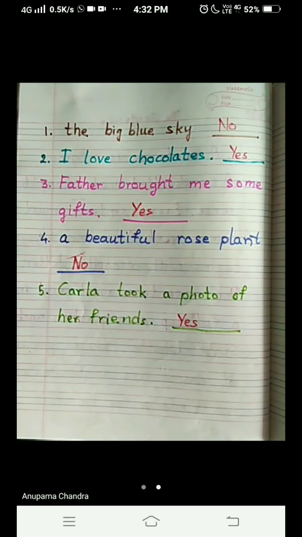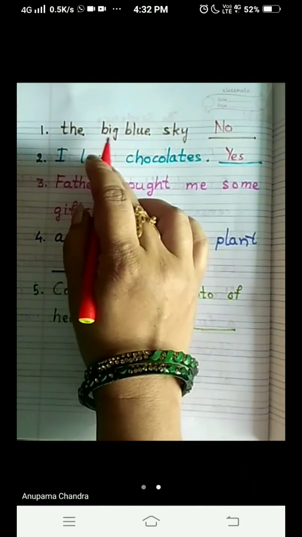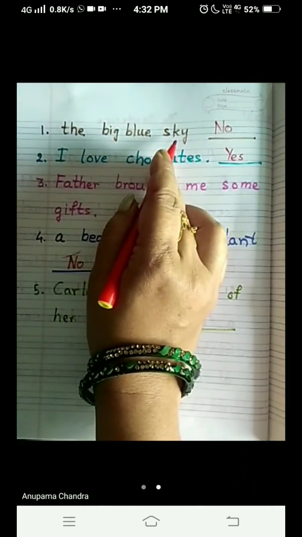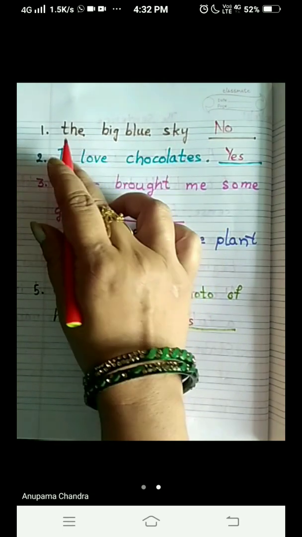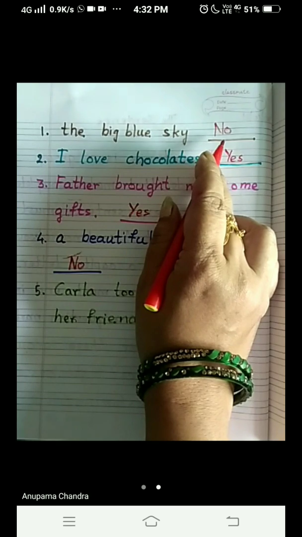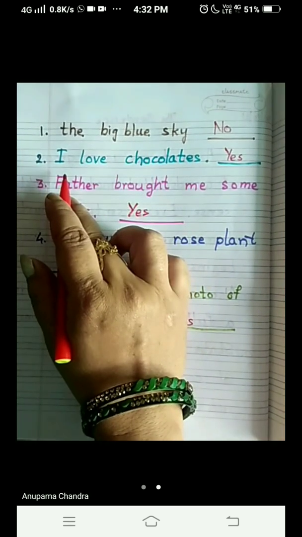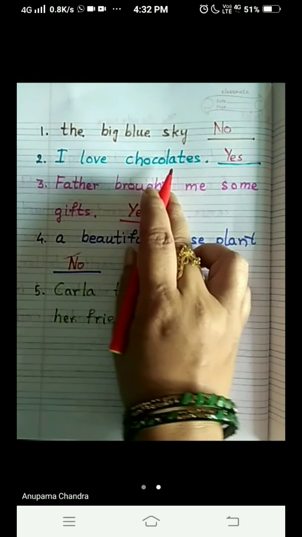Let's repeat the sentences with me, children. Number 1, the big blue sky. Repeat after me. The big blue sky. No, because it does not apply all the rules. Number 2, I love chocolates.